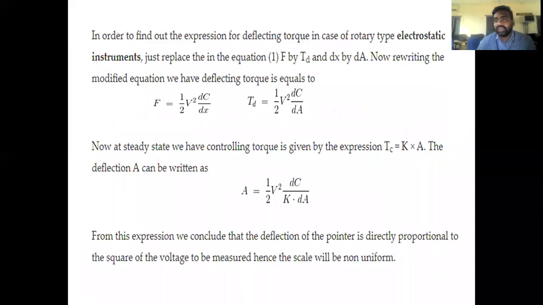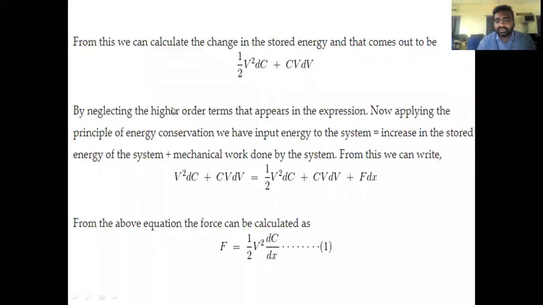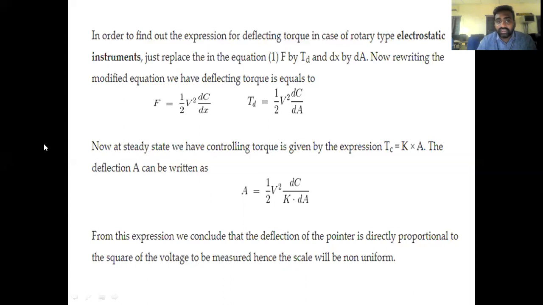If the force is replaced with respect to the deflection torque, that means if we replace the value of F, this calculated expression, half V square dC by dx, with Td, and dx with dA. A is the angle of deflection. Previously we represented that with theta, but here it is A, the angular deflection, that's why it is represented with capital A. If we replace F with Td and dx with dA, this is nothing but our new deflection torque condition. So this is the behavior of deflection torque.